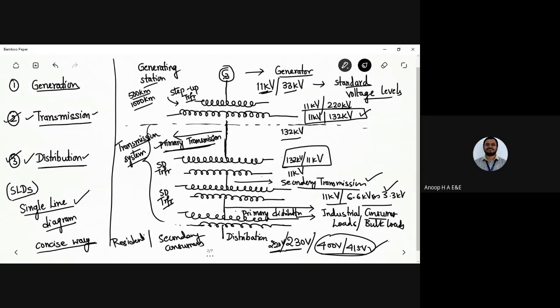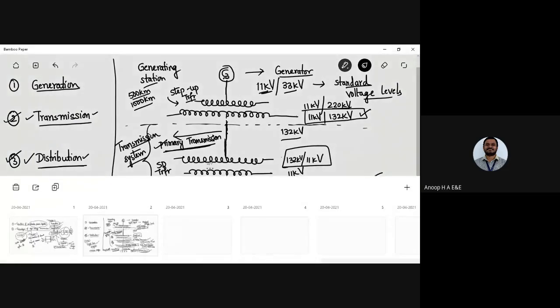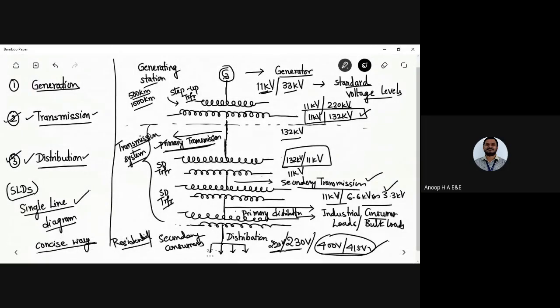Residential consumers. So this is a simple way in which I can represent it. I'll have many such loads in my home, one heating load and a lighting load and so on. This is the way in which I can represent a single line diagram of an electrical power system, or a structure in which I can represent an electric power system. That is what I mean by the electrical power system.